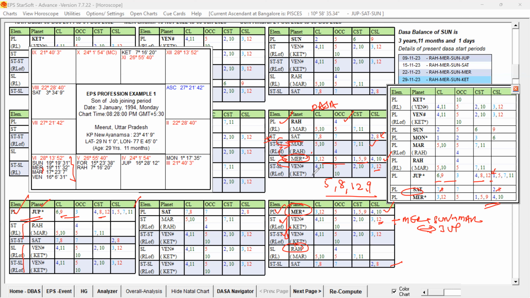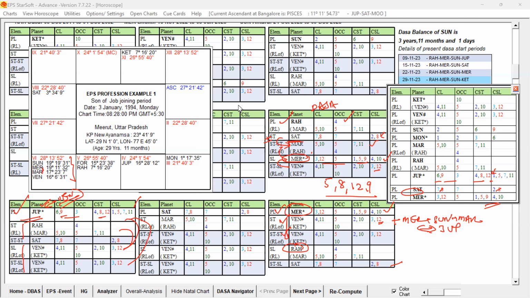Venus is forming a ruler link, because Venus is playing one of the levels, and Venus itself is playing at the sublord and star lord of the sublord, and also forming ruler link to Jupiter, because Jupiter is sign exchange with Venus. So Venus, strong favorable key planet, is connected to Jupiter, and star lord Rahu, sublord itself is Venus, so forming ruler link also. Star lord also getting the ruler link from Venus, because Rahu representing Mars, Mars is conjoined with Venus. That way, Jupiter is supportive and connected to the Dasa Lord's favorable key planet. Rahu itself is playing a role at the star lord of Jupiter.